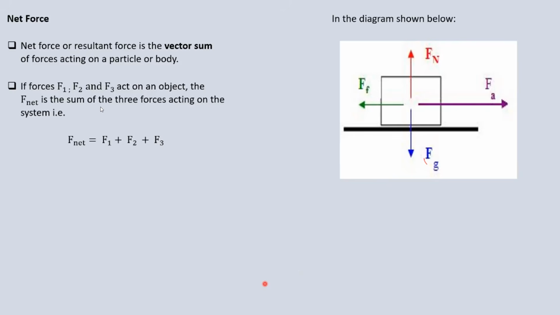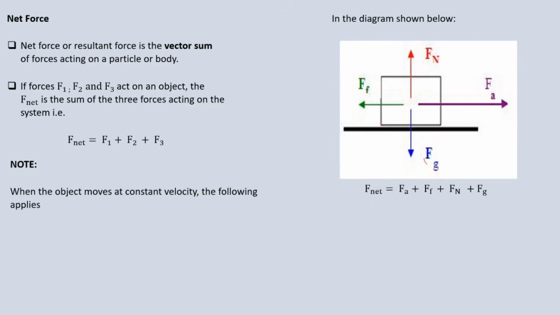Now, when again you're dealing with net force, all you're doing is you're adding. So I am saying Fa plus Ff plus Fn plus Fg. I'm adding all the forces that are acting on this particular object. But there's more to the story. As it goes further, notice the following.